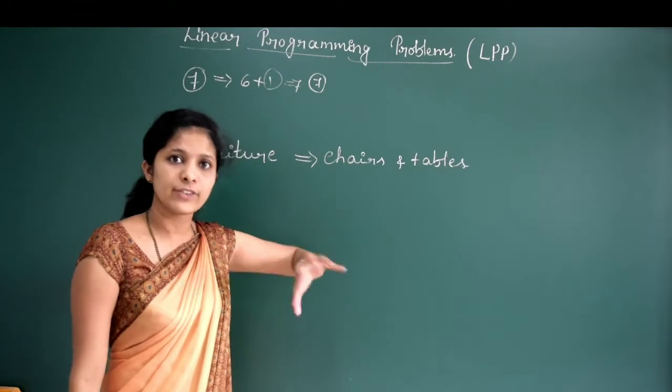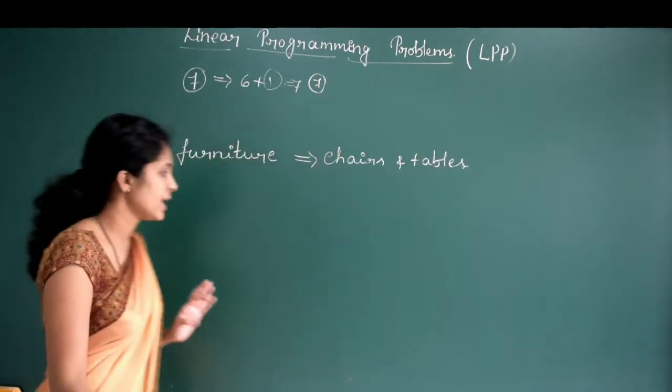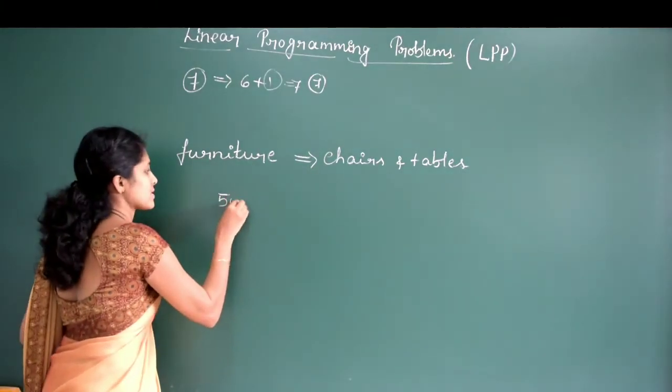Now he wants to invest some amount in these chairs and tables. For example, he has 50,000 rupees.